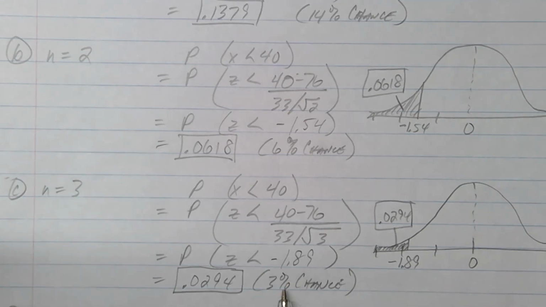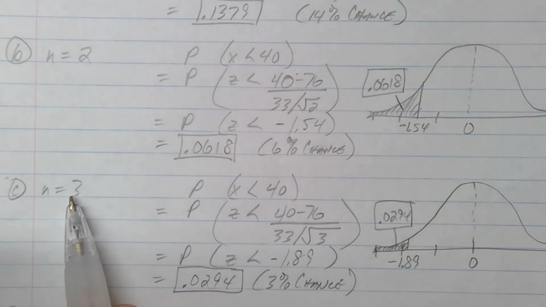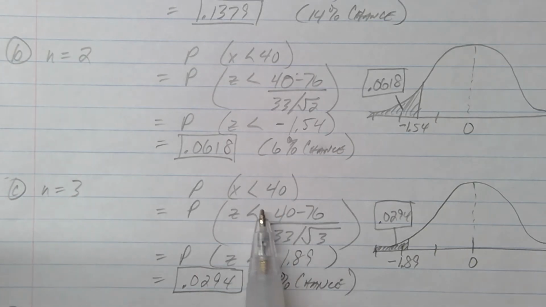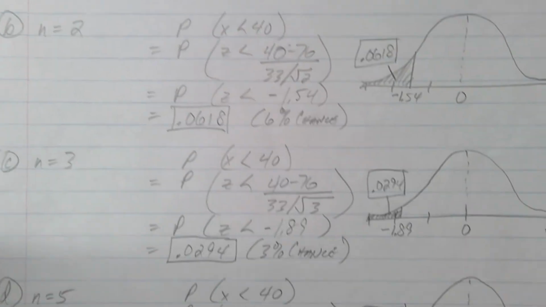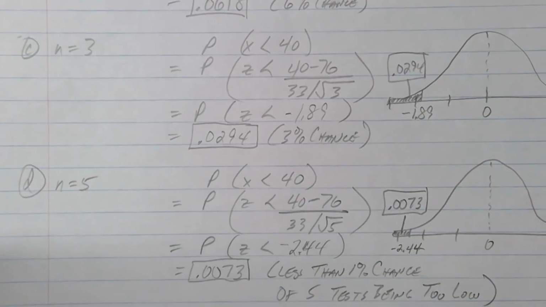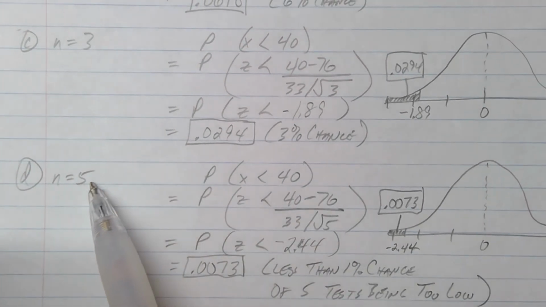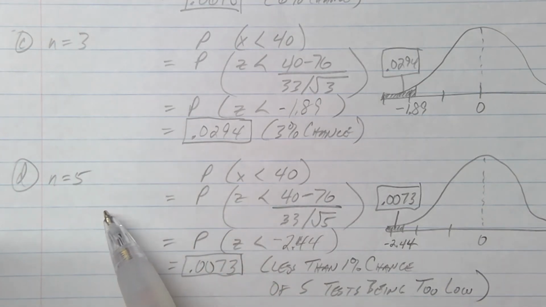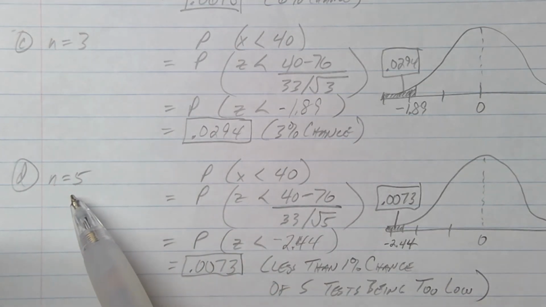Now, depending on the doctor, they would say, okay, I gave you 3 tests a week apart. They were all low. There was only a 3% probability that was going to happen. I'm ready to put you on medication. But some doctors will wait. Maybe they're just being overly conservative, and maybe they'll make you come in and take 4 tests and take 5 tests. So maybe this doctor made you take 5 tests a week apart.